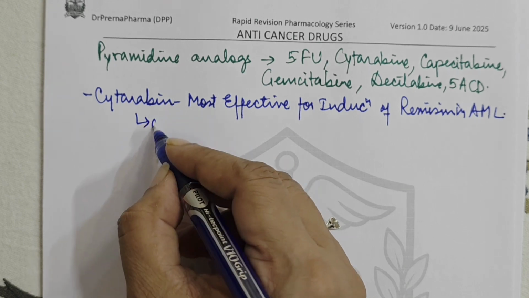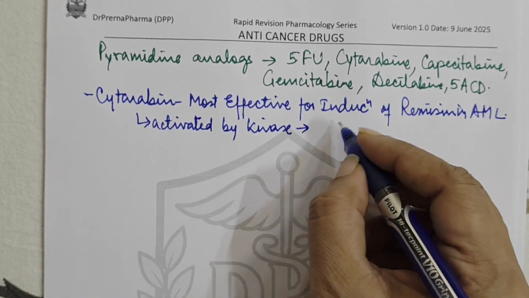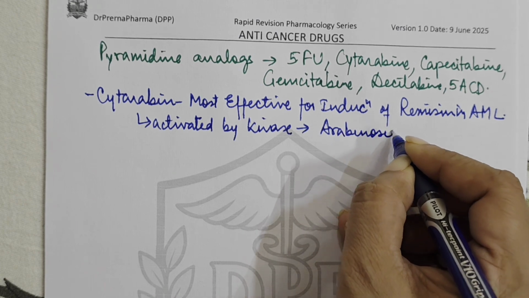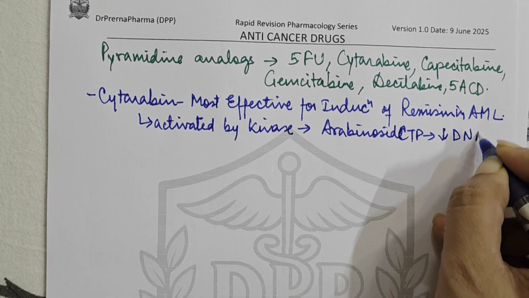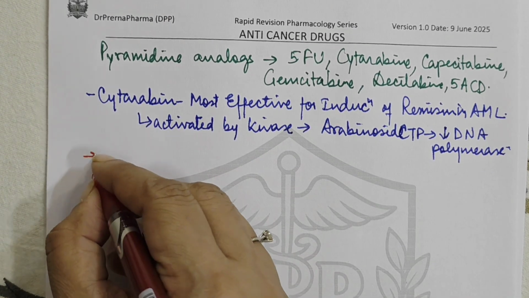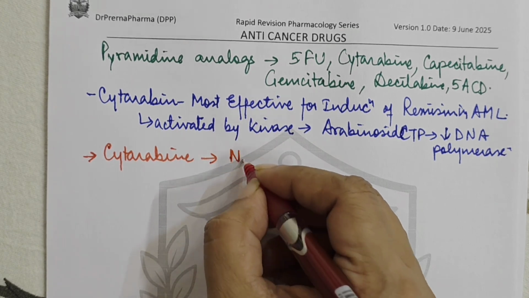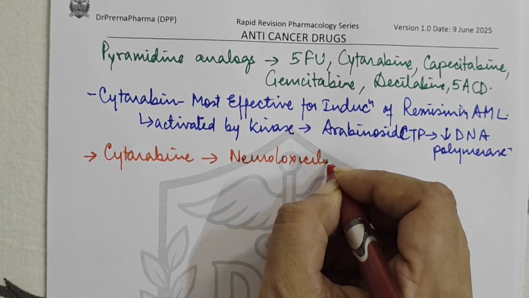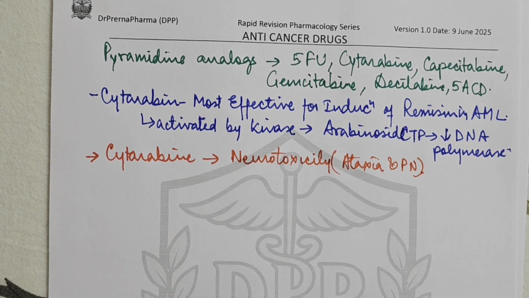So this cytarabine is activated by enzyme kinase, and it forms arabinocyte CTP, which inhibits DNA polymerase, right? Now cytarabine in long-term usage and high-dose usage can result in neurotoxicity, that is ataxia, and it also causes peripheral neuropathy.